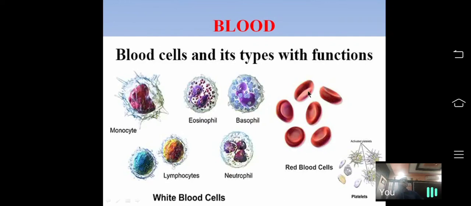In RBC there is only one type, but in WBC there are 5 different types: acidophils or eosinophils, basophils, neutrophils, monocytes, and lymphocytes. How many types of WBC are present in our blood? 5 types.